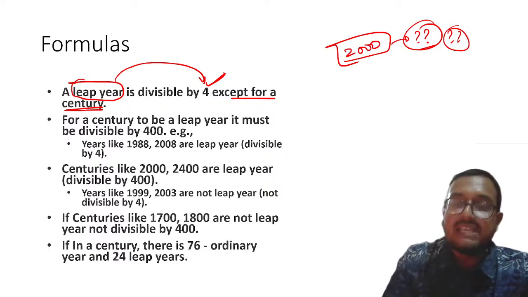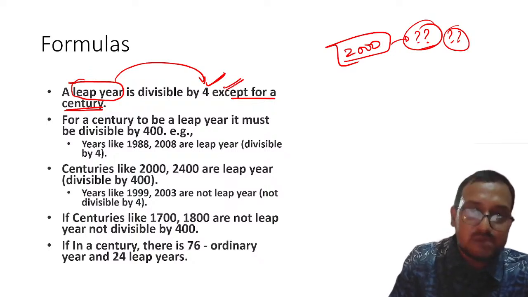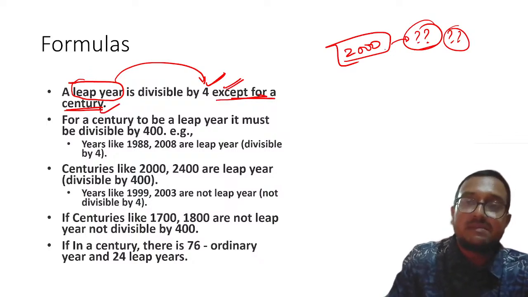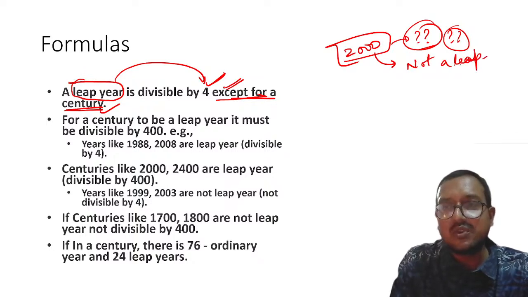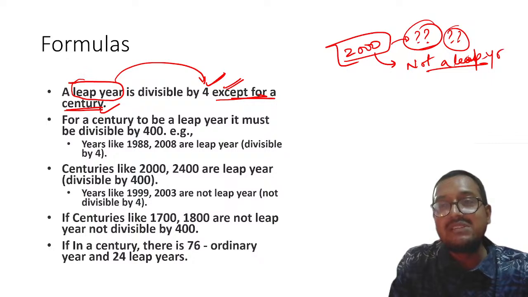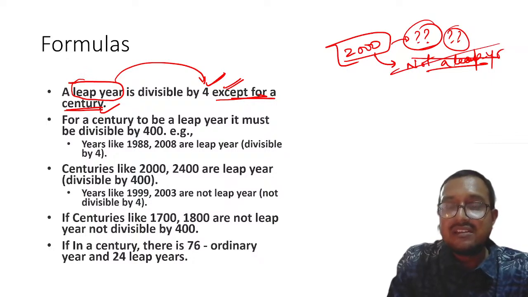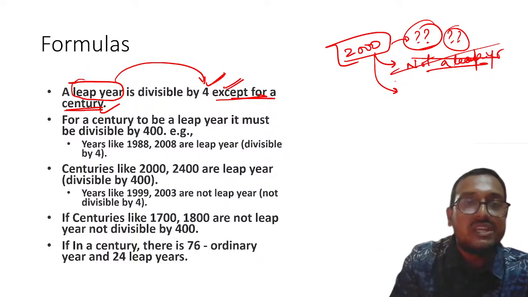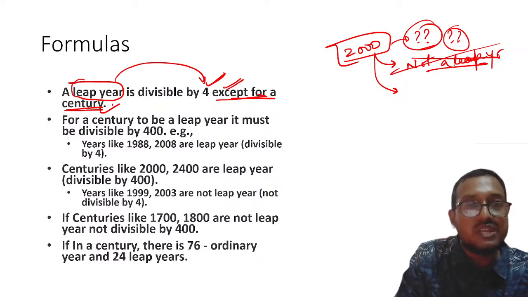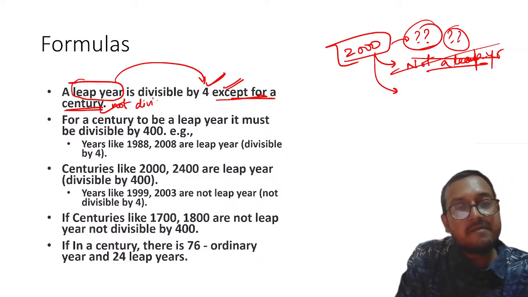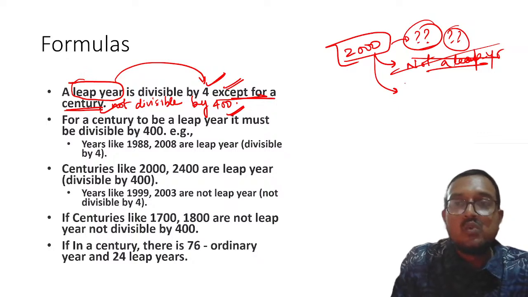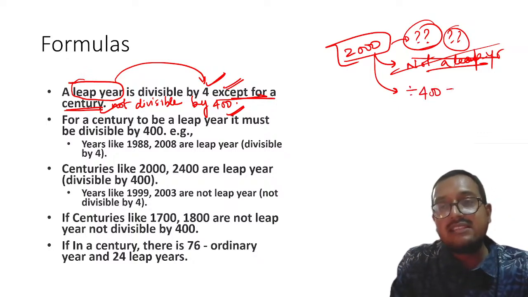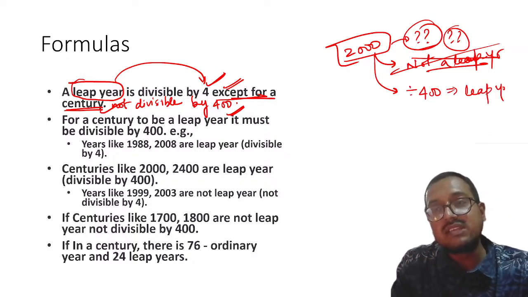If you look carefully, please remember, as per this statement, except for a century, it may seem that this is not a leap year. This is not a leap year. And this is a century, obviously, but this is wrong. Please remember, this is wrong. Why? Because it is applicable to any century which is not divisible by 400. So please remember, 2000 is divisible by 400 and this implies that it was a leap year.